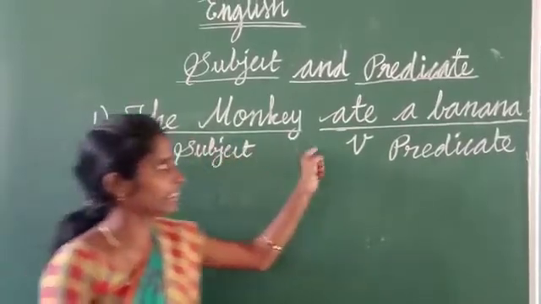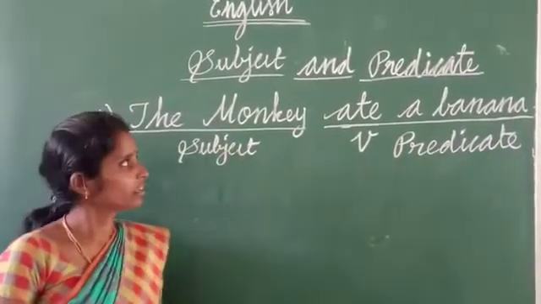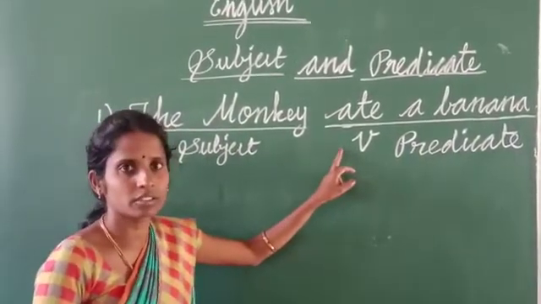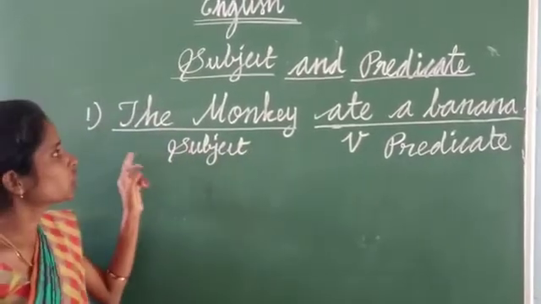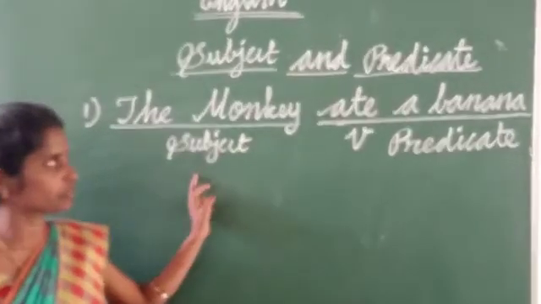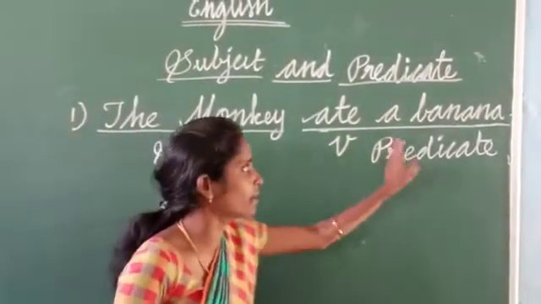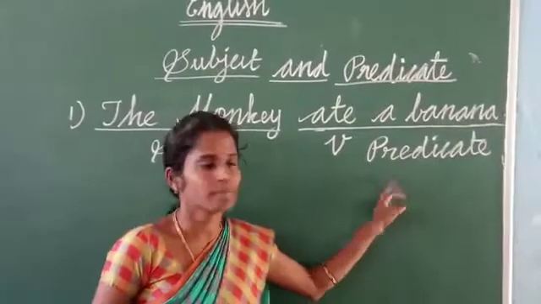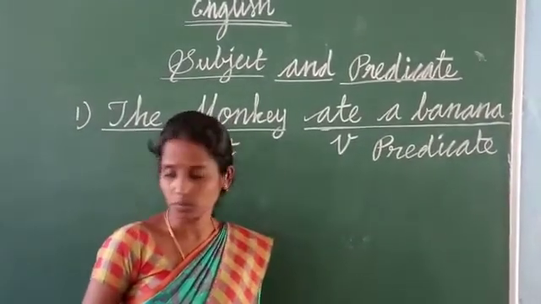The monkey ate a banana. First step, we select the verb and ask the question, who ate a banana? The monkey ate a banana. So the monkey is our subject. The remaining portion, ate a banana, is our predicate. Okay. Next we go to another example for you.